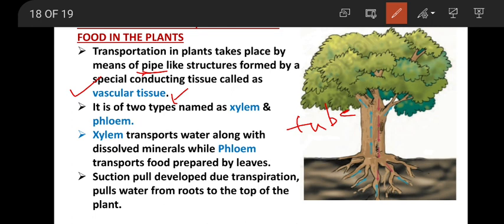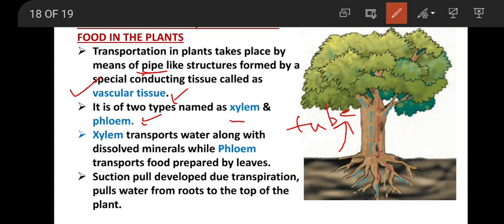We have two types of vascular tissue. One is called xylem, another is called phloem. Xylem will always carry the water in an upward direction. You can see the blue color shown here is xylem carrying the water upward. Xylem helps in transporting water and minerals.